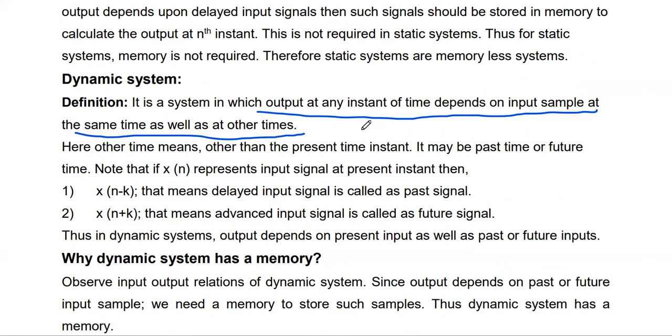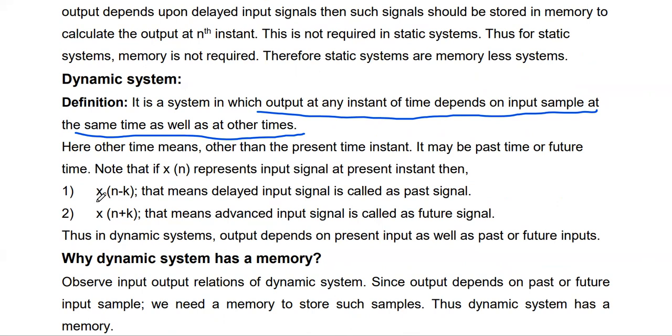That means the present output depends on the present input as well as past or future inputs. That system we call a dynamic system.